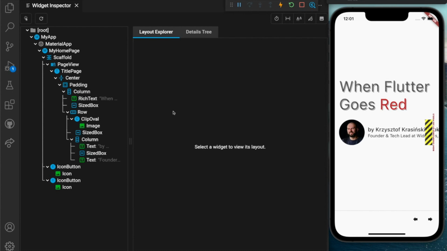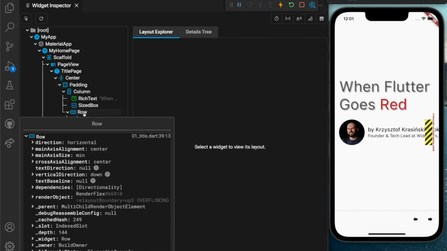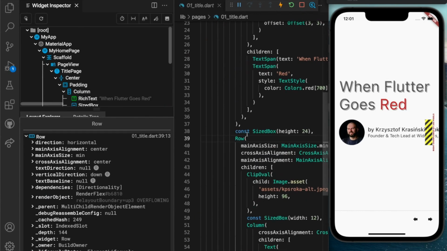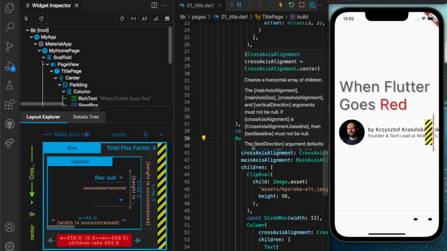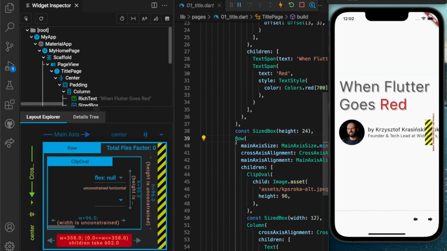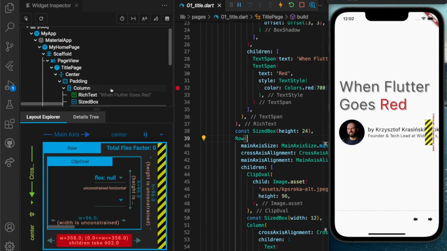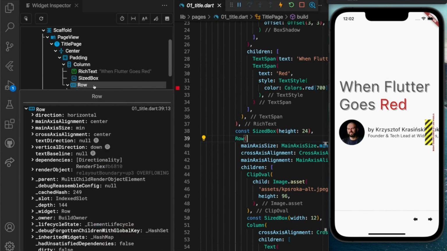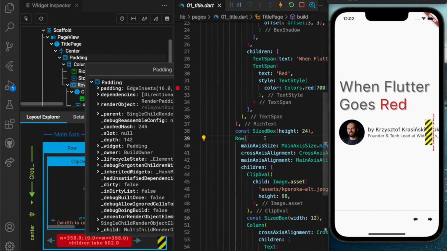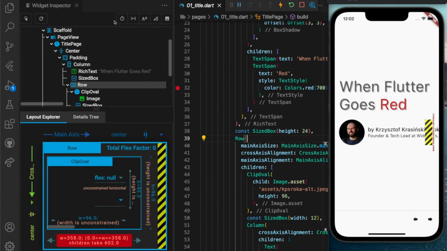We want to fix the original layout problem. And with Flutter DevTools, it's really easy. Let's go to the row which was the source of our problems. You can see that actually the Flutter DevTools opened up the editor with this row being highlighted. This is really good, because if we have multiple similar widgets, we can get navigated exactly to the line that we should care about.